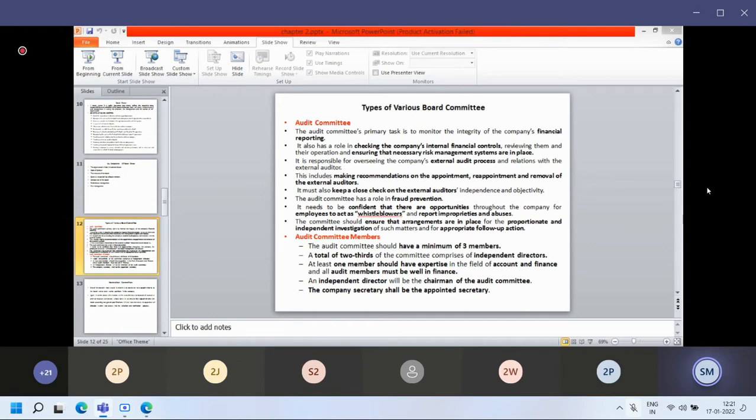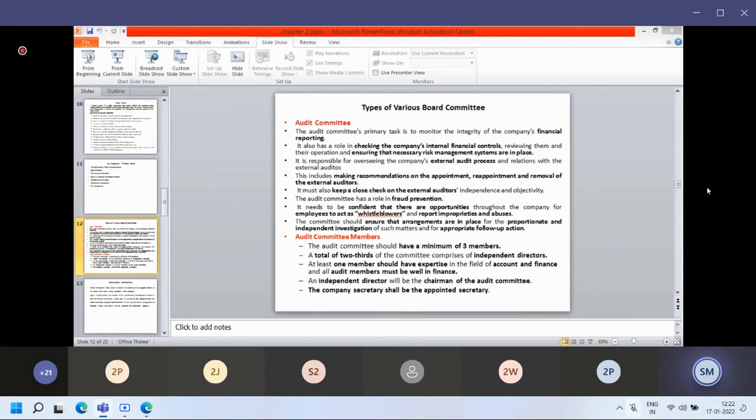If they have said that a particular transaction amount is below or above 5 lakh rupees, you have to first take acceptance from the audit committee. You have to show that this will be the transaction for this particular task, with this particular party. If the audit committee accepts, then you can go ahead. So the audit committee has a role in fraud prevention in the organization, because they are the controlling authority.